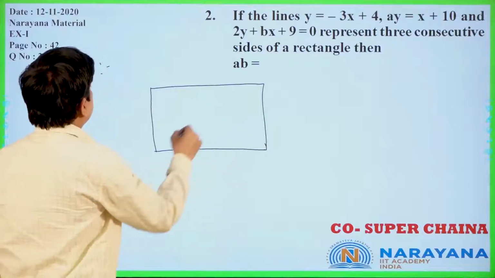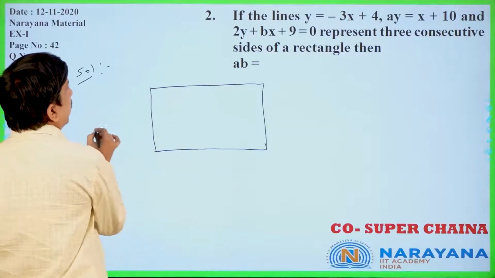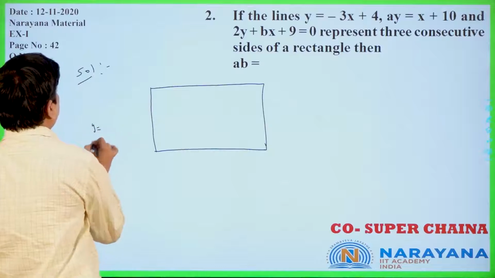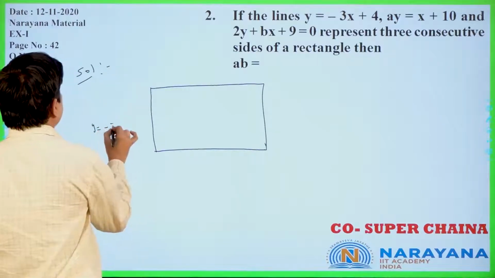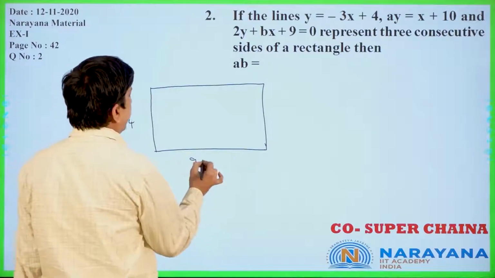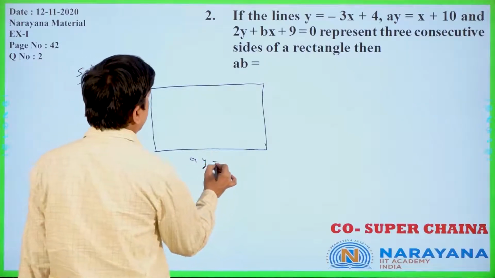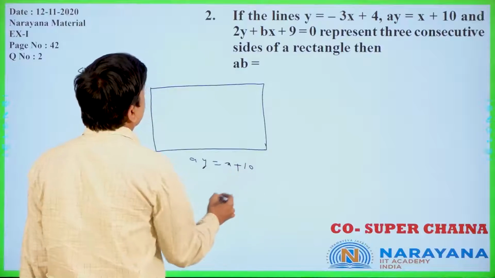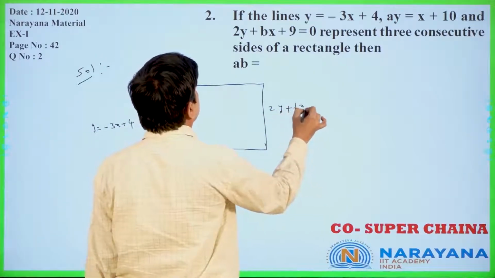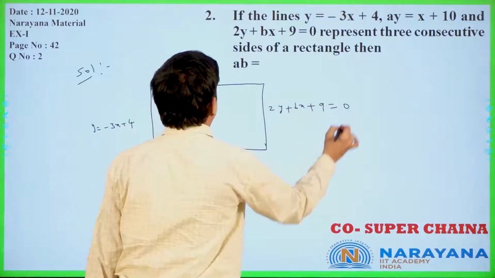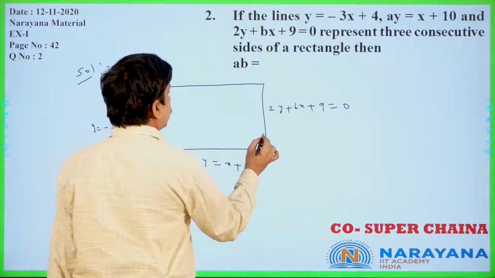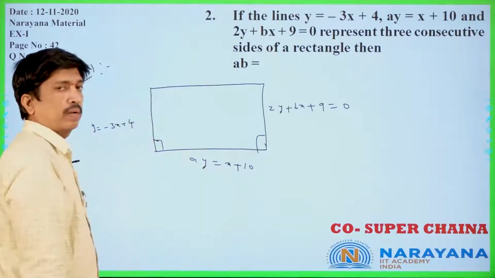Now, consecutive lines. I am taking y is equal to minus 3x plus 4. This is nothing but consecutive lines we are taking, ay is equal to x plus 10. This is nothing but 2y plus bx plus 9 is equal to 0. These two lines are perpendicular. These two lines are also perpendicular.